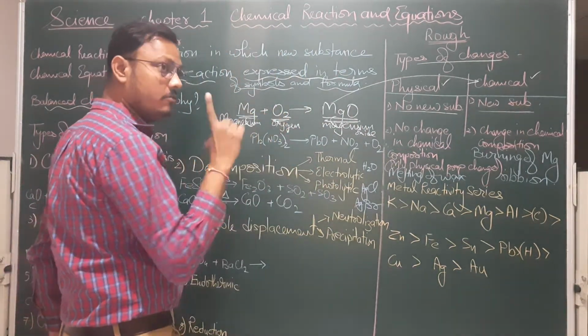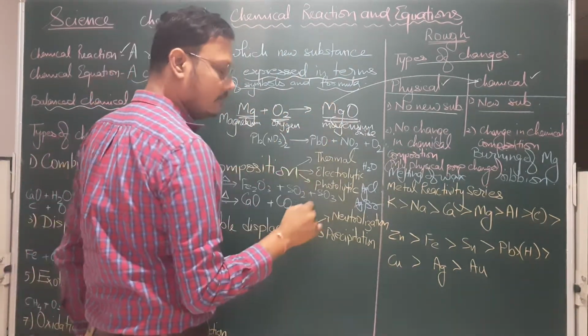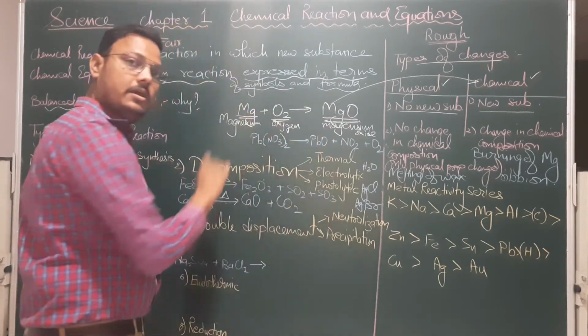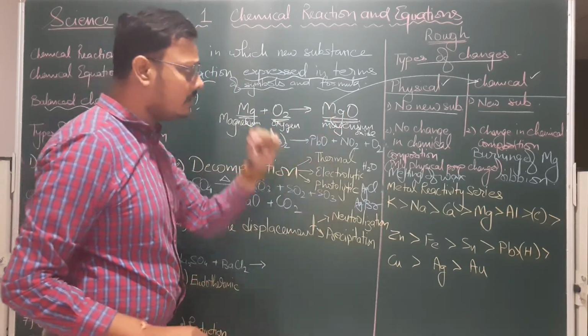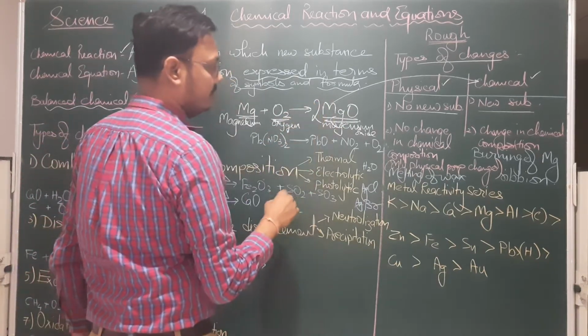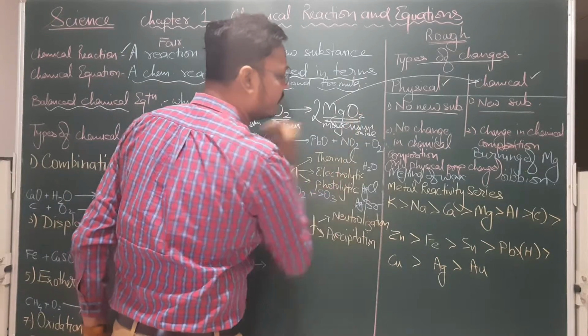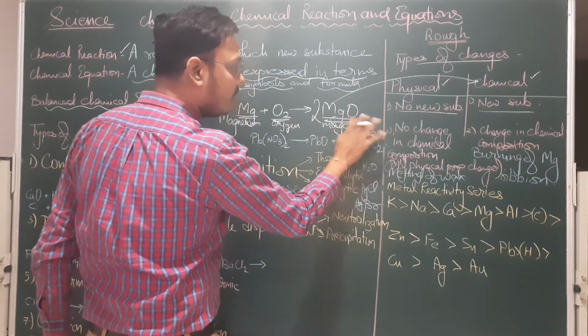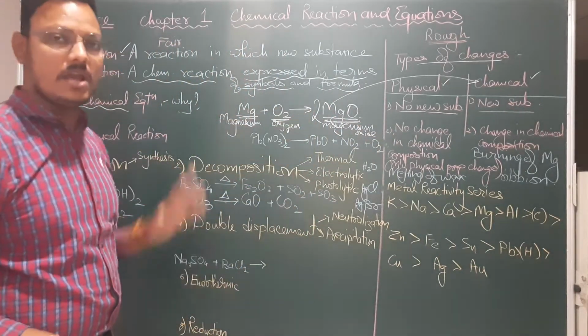Magnesium, how many atoms? One atom. And here magnesium, one atom. Over here the oxygen, two atoms. But look here, only one. So we need to put 2 here in the coefficient. If someone comes and says, sir, put 2 here as a subscript and it gets balanced, no, that is a wrong concept. We need to put 2 in the coefficient.